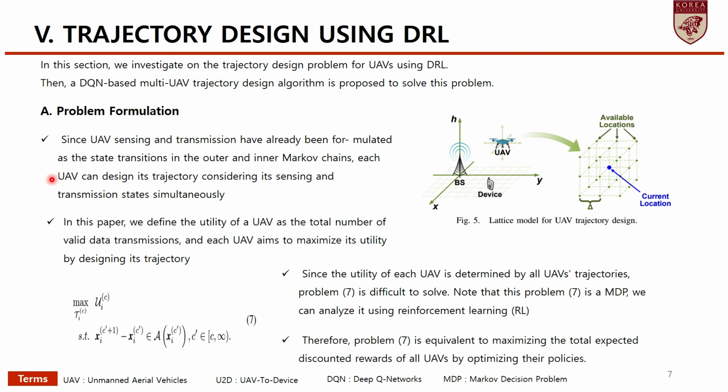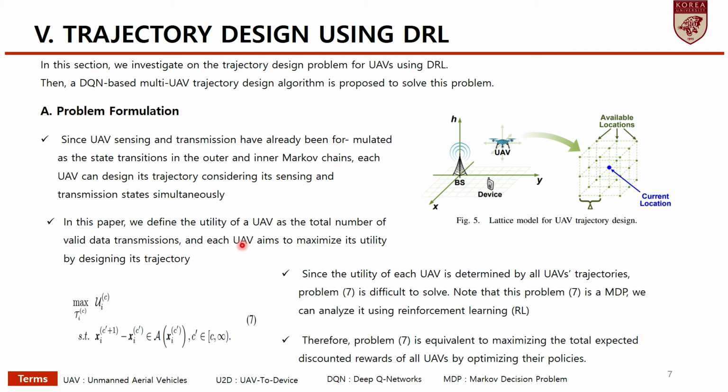The first part is the problem formulation. Since UAV sensing and transmission have already been formulated as state transitions in the outer and inner Markov chains, each UAV can design its trajectory considering each sensing and transmission state simultaneously.